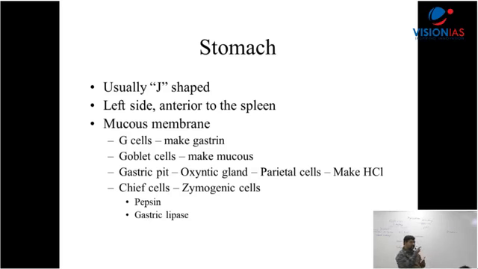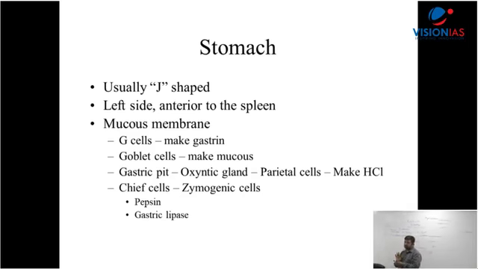Always remember that ase word, amylase, lipase, all these are enzymes that break down. So when you say gastric lipase, that means stomach fats or fatty acids will be broken down. Lipids will be broken down, right? And pepsin is an enzyme which helps in breaking down proteins. Protein breakdown happens there.